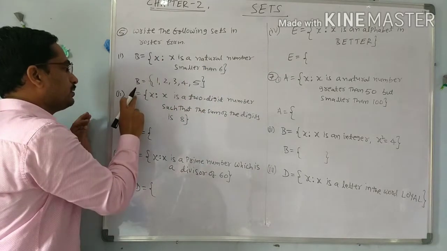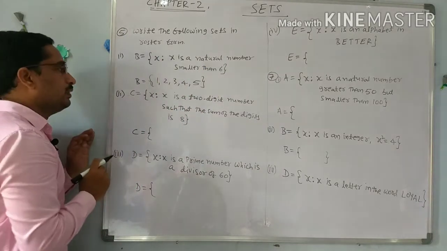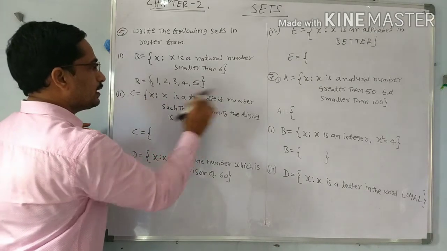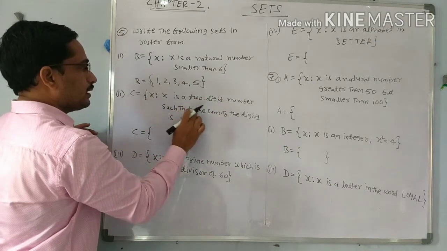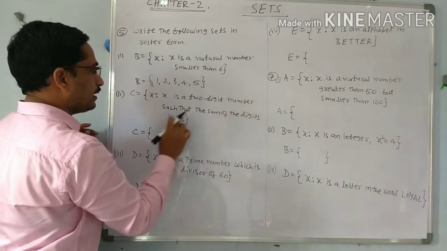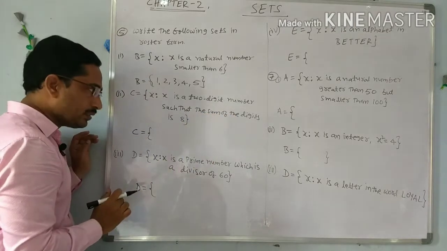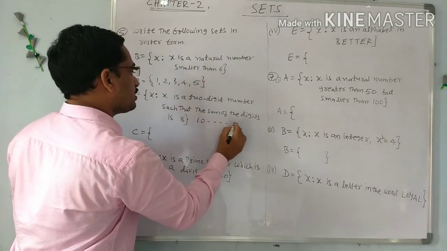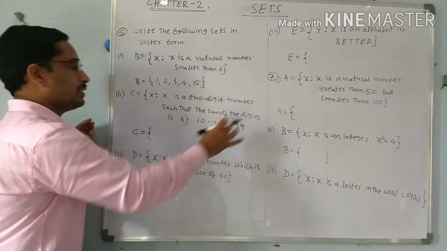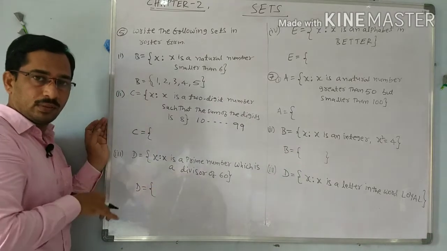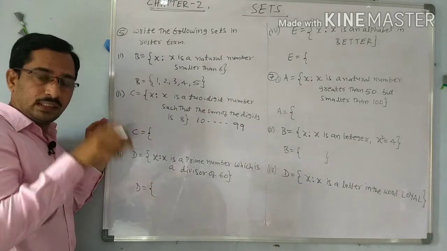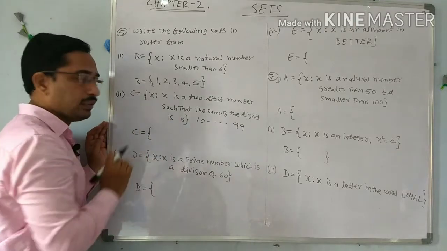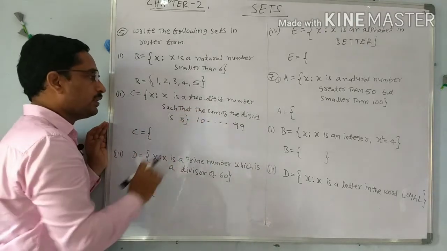Next C. The set C is given: x such that x is a 2-digit number such that the sum of the digits is 8. It means we have to select the 2-digit numbers starting from 10 up to 99. Among all these numbers we have to select those whose sum of the digits, adding the 2 digits, is 8. We have to search one by one.